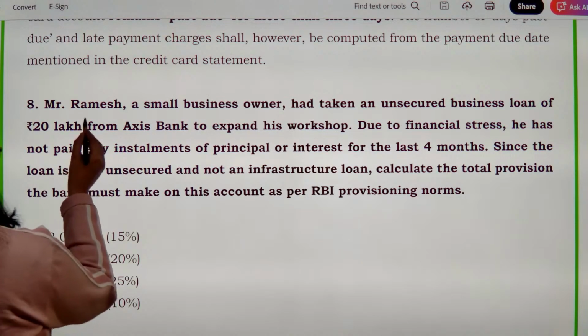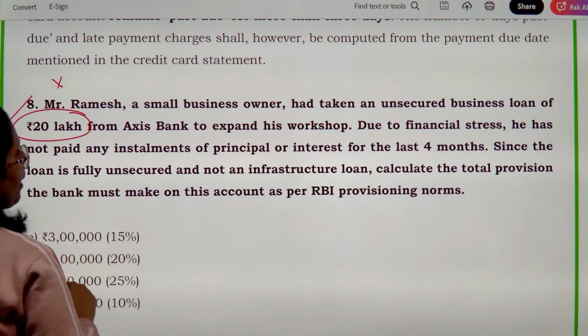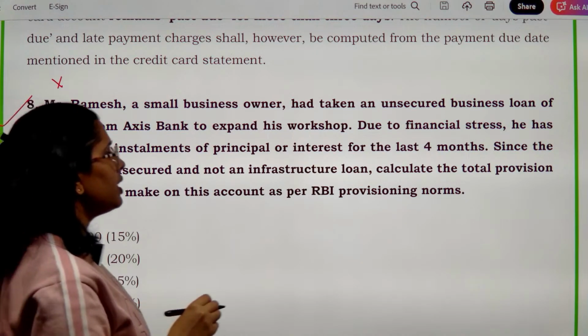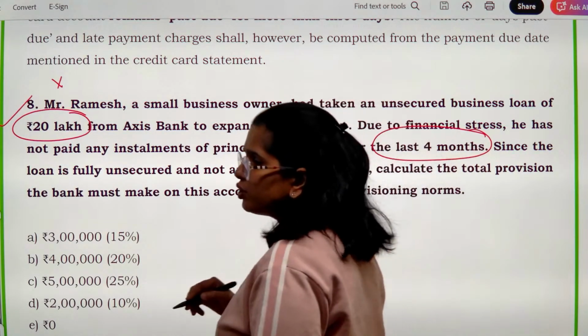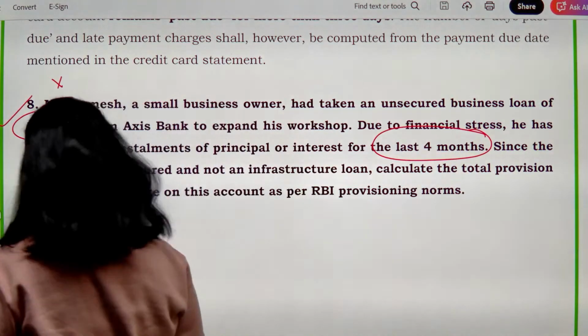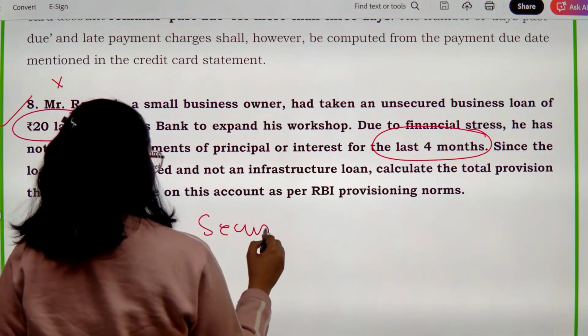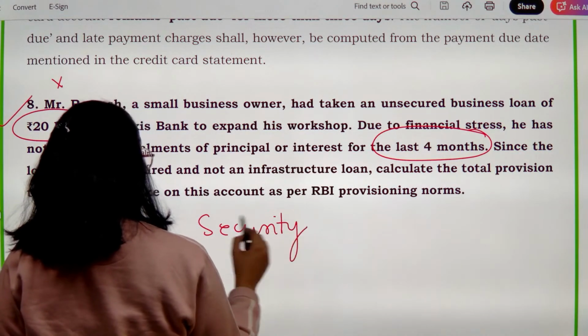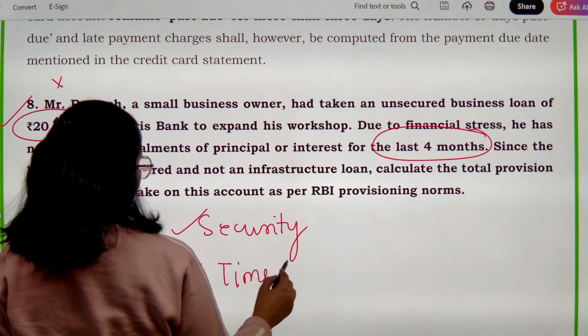Number one, it is an unsecured loan, so there is no security available for me. Apart from that, I have to see that for how long it has remained due, right? So the time is very important for me, okay. The security portion is something which is important for me. Apart from that, the time portion is something which is important for me.